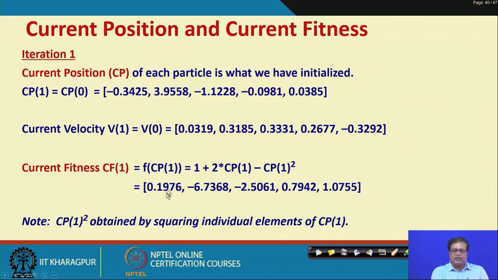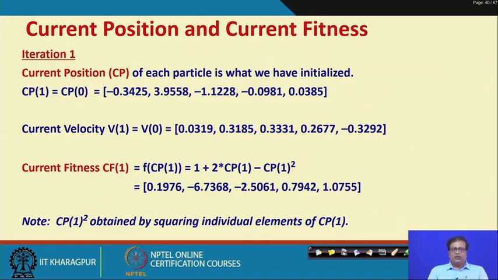From the positions, we compute the functional value, because you remember that our function f(x) equals 1 plus 2x minus x square. If we put the position into that, we get what is known as the fitness value. Cp1 square is obtained by squaring individual elements of Cp1. Here Cp1 is like x, the current positions of the particles are like the x values. So, if we put them into the function, we get the current fitness.